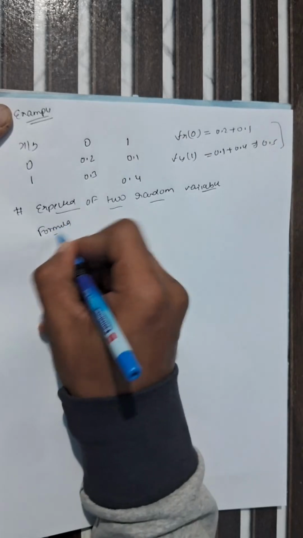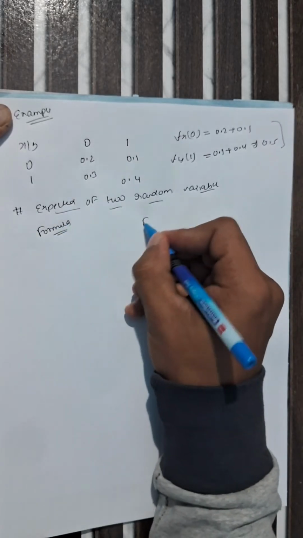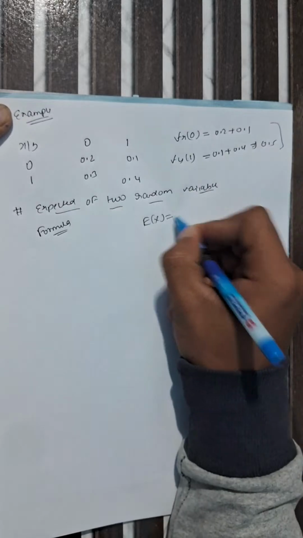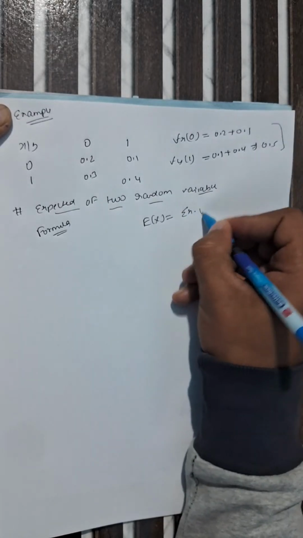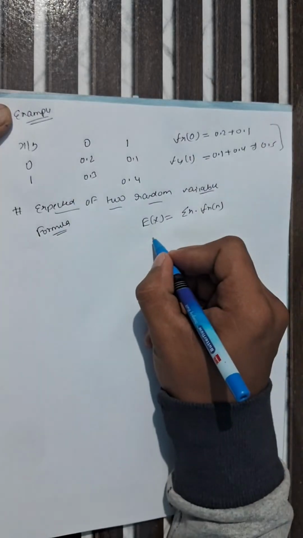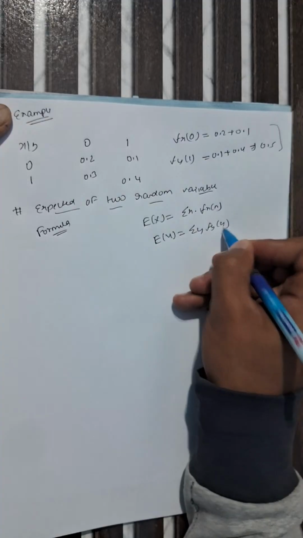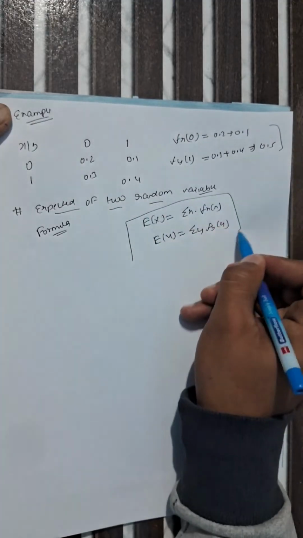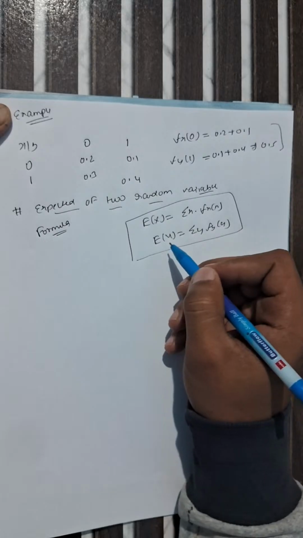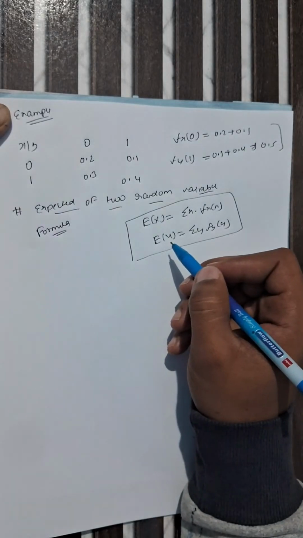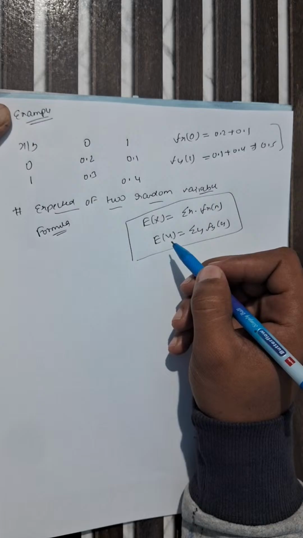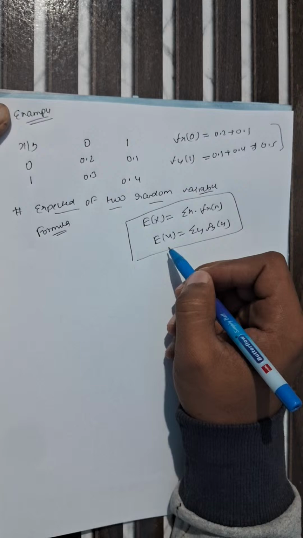So first we write the formula. For expectation of x, our formula equals the summation of x into f of x. Like that, the expectation of y is the summation of y into f of y. This is the formula for expectation of x and y. Let's take an example from this table.